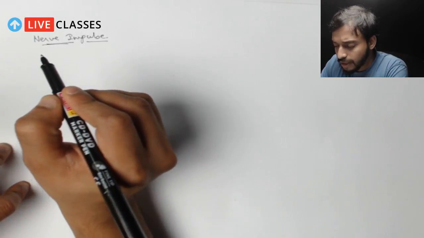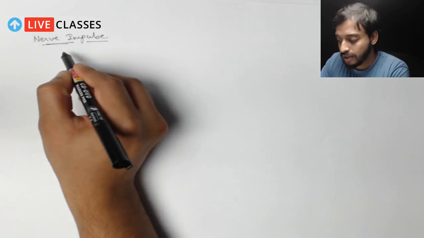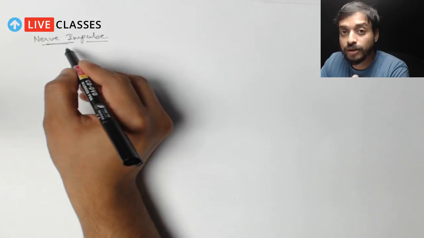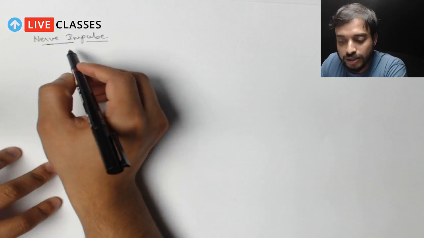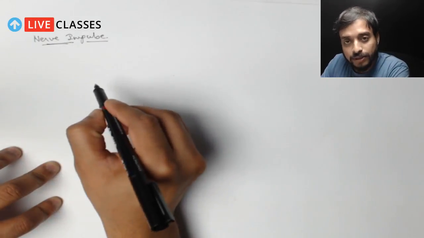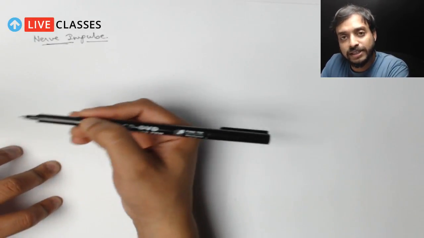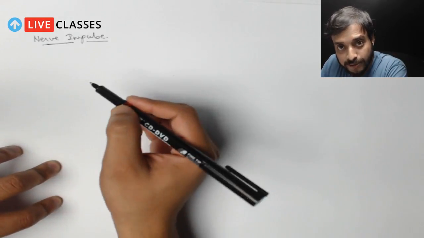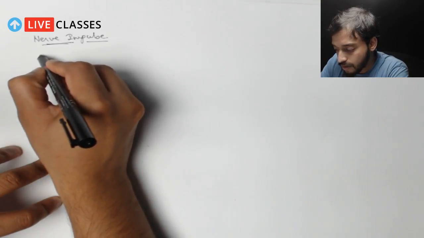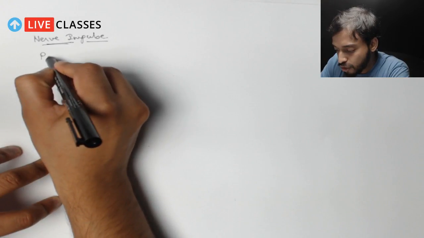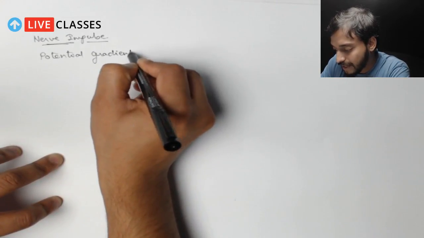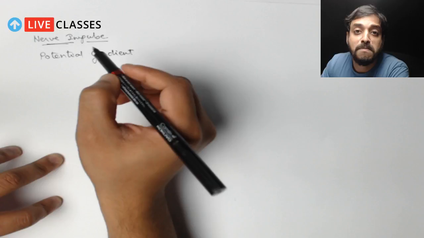Now I have already said at the start of this session that you will have to remember the structure of the neuron. Now here we'll use this theory. There are certain experiments that have been conducted and certain theories proposed, which suggest that there is a potential gradient across the membrane of the neuron.